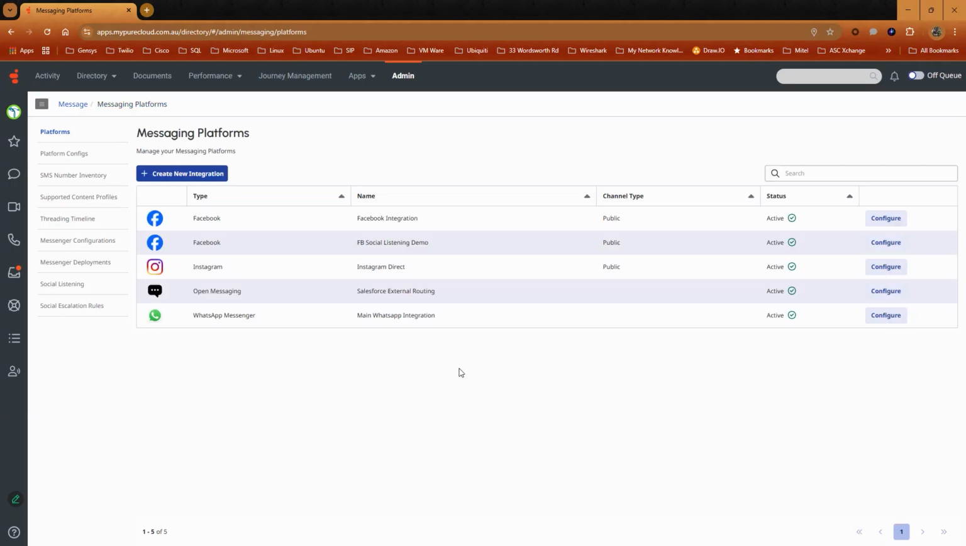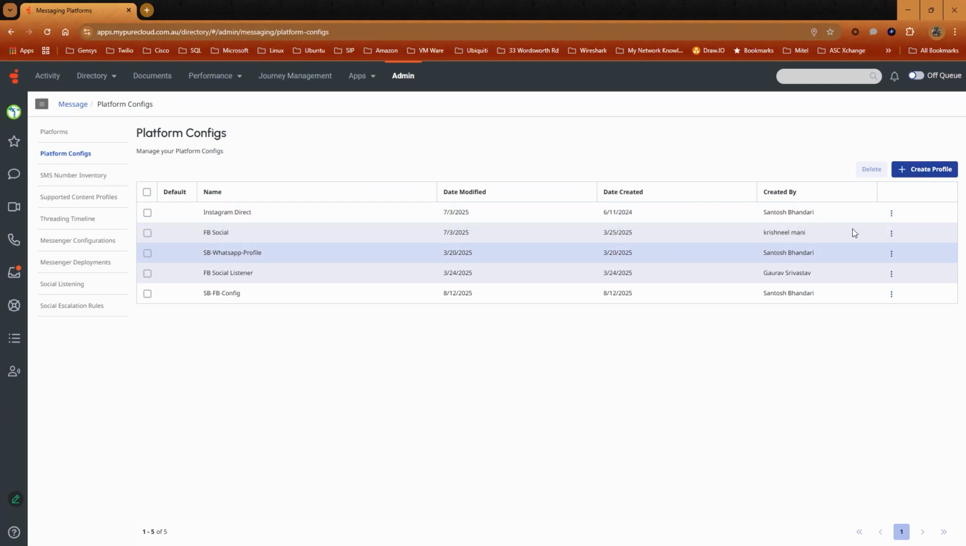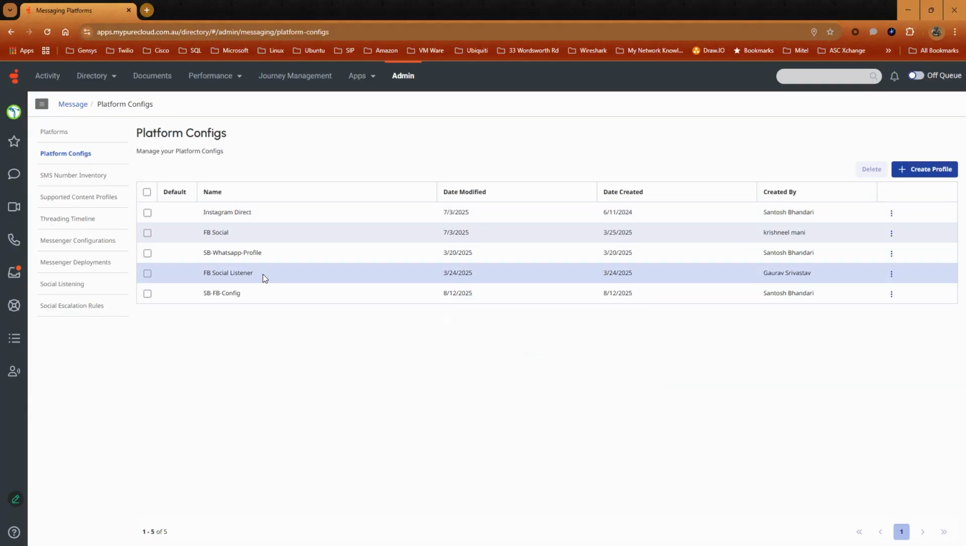To create a platform config profile, navigate to Platform Configs and click Create Profile. For this demo purpose, I already have created a profile. I've given it a name and selected all the settings under Profile. Once done, click Save. Once all the integrations have been added, navigate to Social Listening.